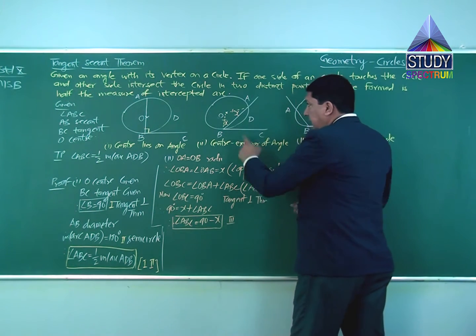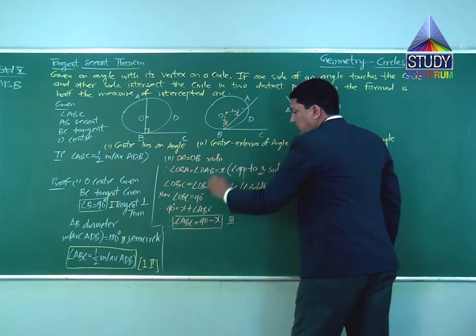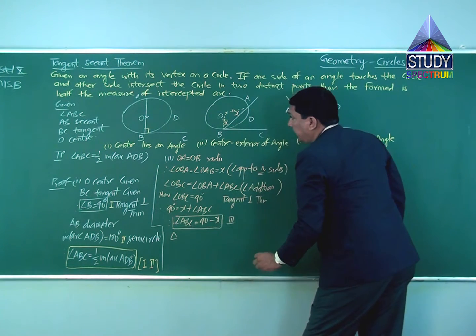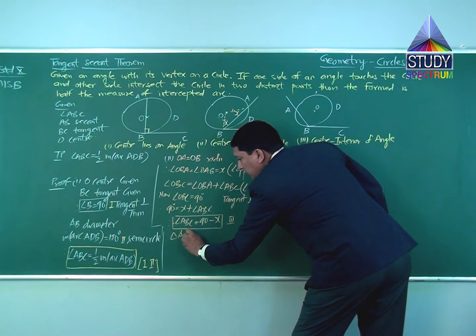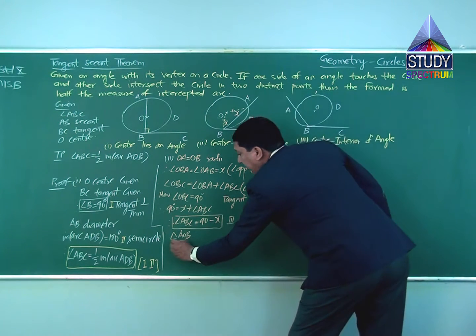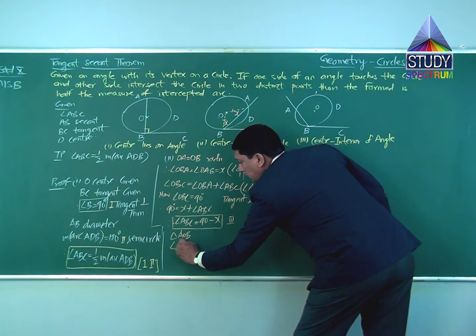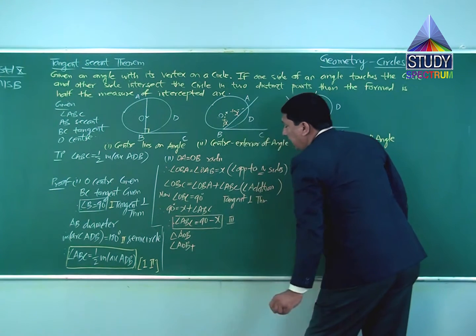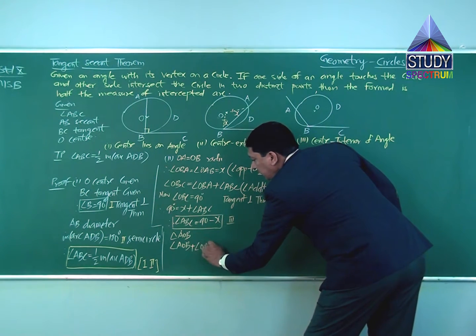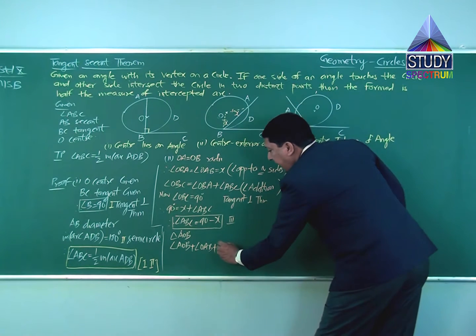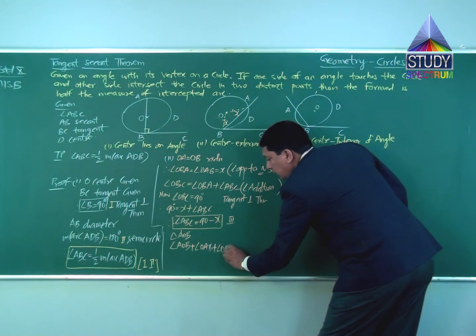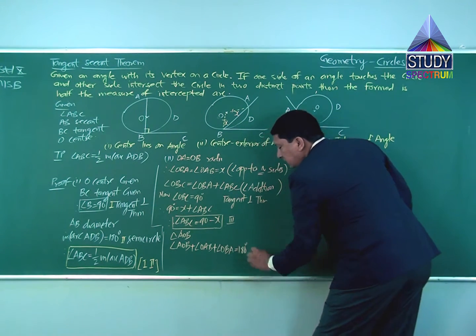Now after this, in triangle AOB, I can write angle AOB plus angle OAB plus angle OBA is 180 degrees. Why?